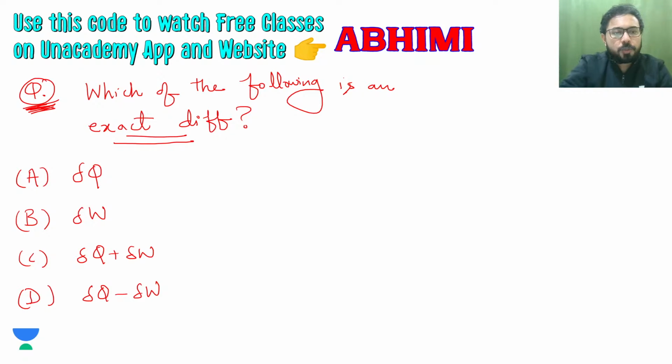So we have these options, and it is written: which of the following is an exact differential? I have already told you about exact and inexact differentials and where to expect them.